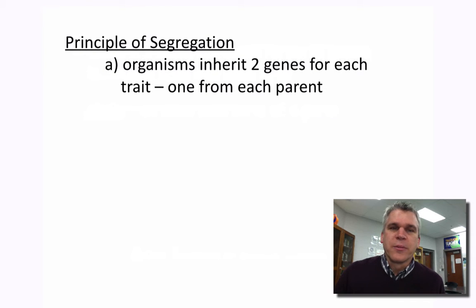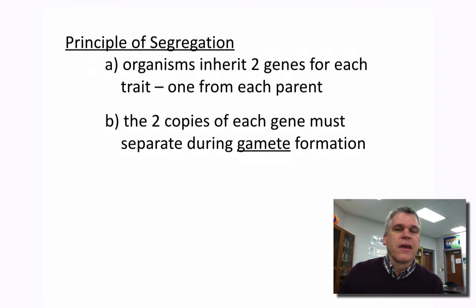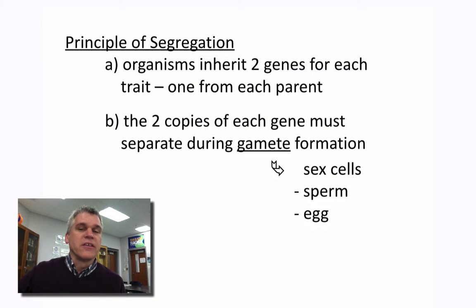Mendel's second principle is the principle of segregation. Organisms inherit 2 genes for every trait. They're getting one from mom, one from dad. The two copies of these genes, however, have to somehow separate during gamete formation. Now recall, gametes is another name for the sex cells, the sperm or the egg cells. Also recall that Mendel doesn't know anything about things like meiosis or cell division, but he's just hypothesizing based on his data that somehow these traits are separated from each parent and are going to be randomly assigned to the offspring.